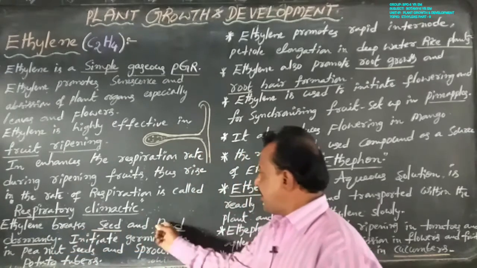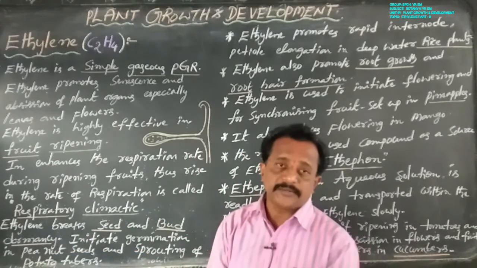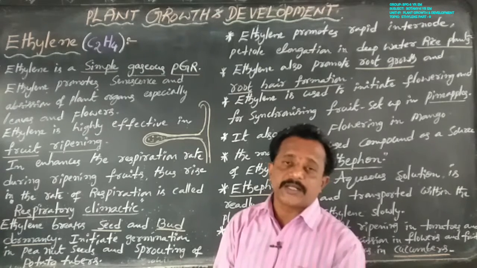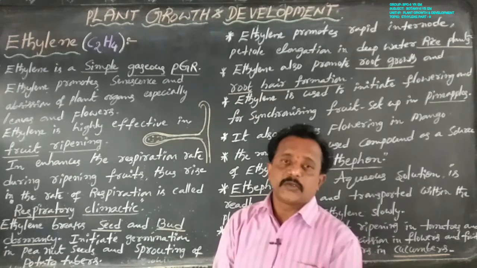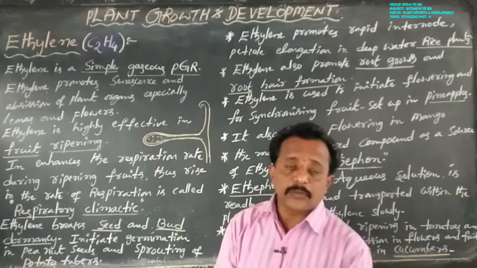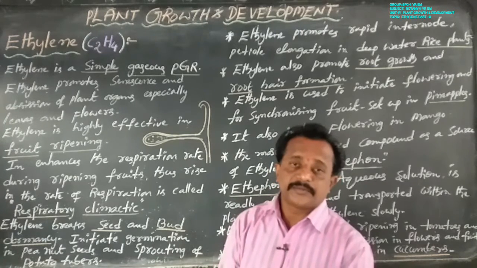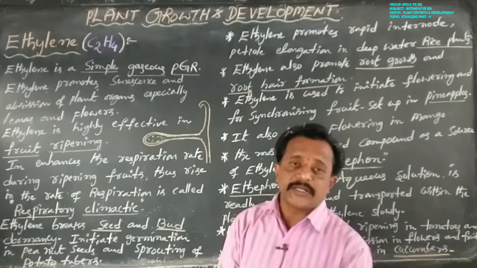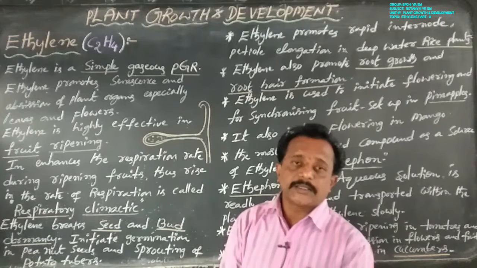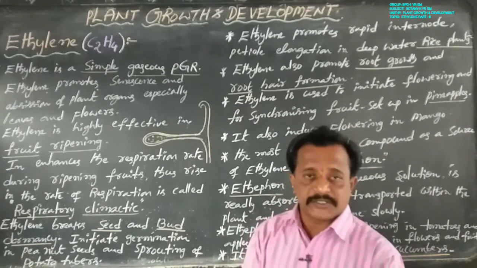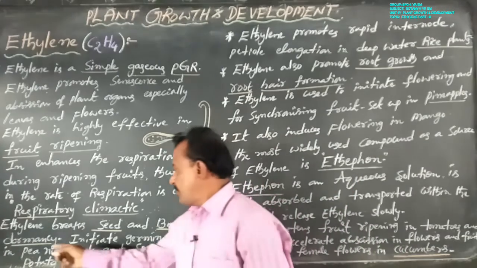Next, another important feature: ethylene breaks seed and bud dormancy. A seed does not germinate under unfavorable conditions. A bud is in the budding stage after flowering but does not grow unless conditions are favorable.